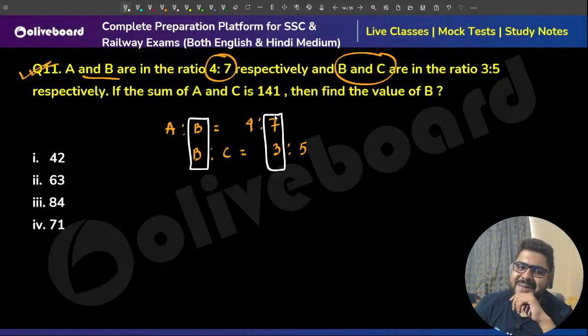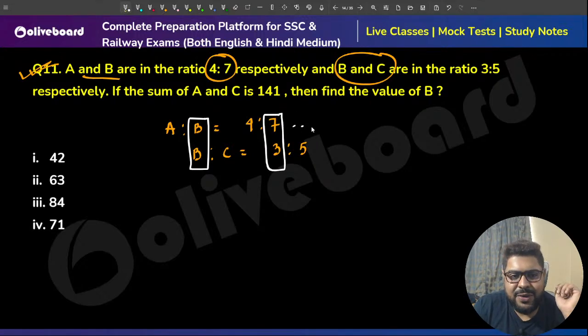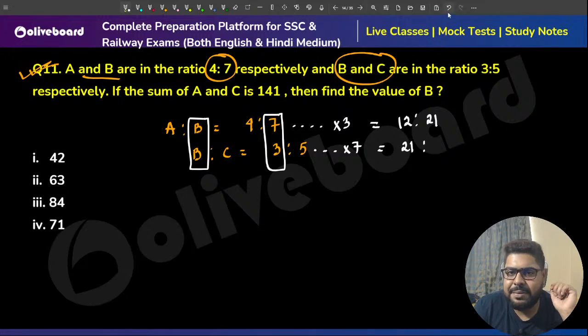So what do you need to do? Sir, you multiply this ratio by 3. You multiply this ratio by 7. So this ratio will become 3 4s are 12 is to 3 7s are 21. This ratio will become 3 7s are 21 is to, so let me write it like this.